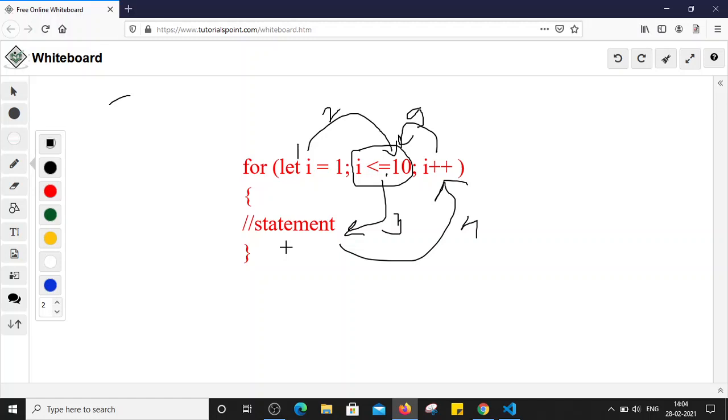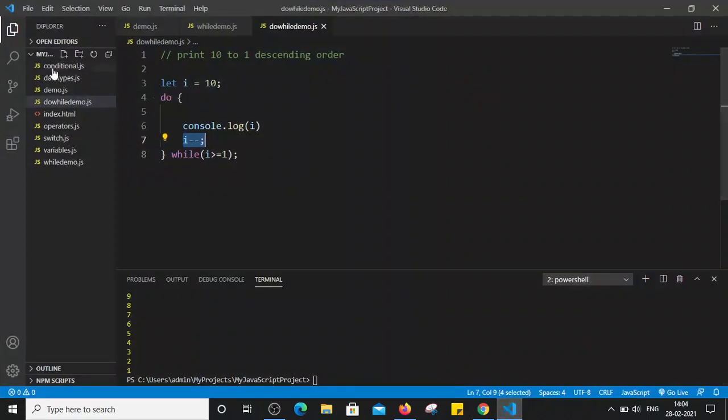Now let's see one practical example using a for loop. Let's say, same example, I want to print the values 1 to 10 by using a for loop. Right, now let's go to Visual Studio. I'm just going to create one new file here, and name it forloopdemo.js.